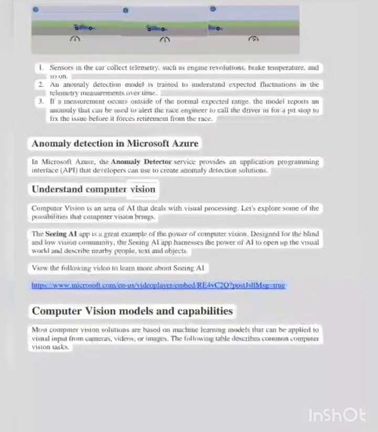Understand computer vision. Computer vision is an area of AI that deals with visual processing. Let's explore some of the possibilities that computer vision brings. The Seeing AI app is a great example of the power of computer vision. Designed for the blind and low vision community, the Seeing AI app harnesses the power of AI to open up the visual world and describe nearby people, text, and objects. View the following video to learn more about Seeing AI.